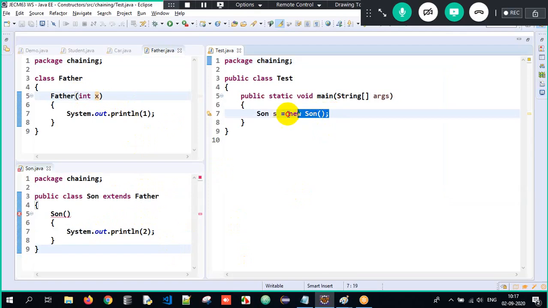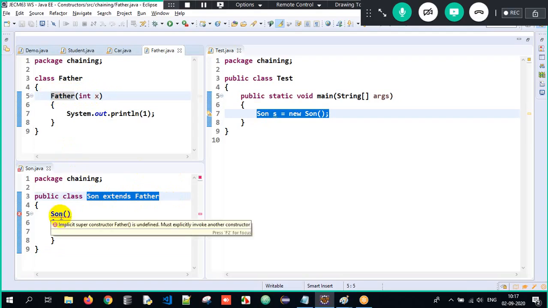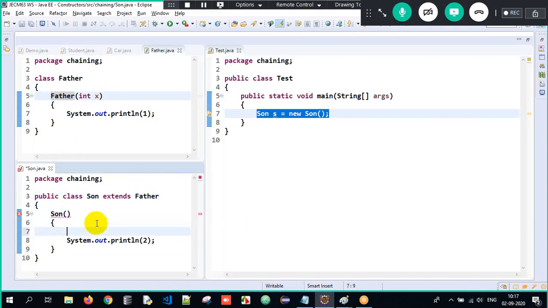Sir, when we create an object of a class, and if that class has a superclass, and if that superclass has a parameterized constructor, the subclass constructor has to invoke it explicitly. Look at the error: implicit super constructor Father is undefined, must explicitly invoke another constructor. Therefore, I should always tell super of.